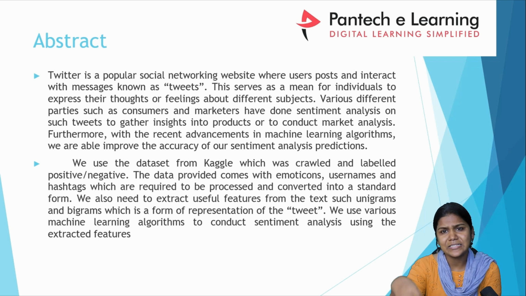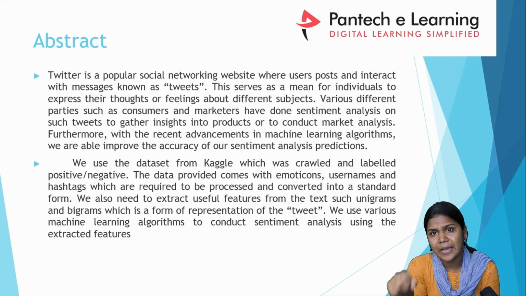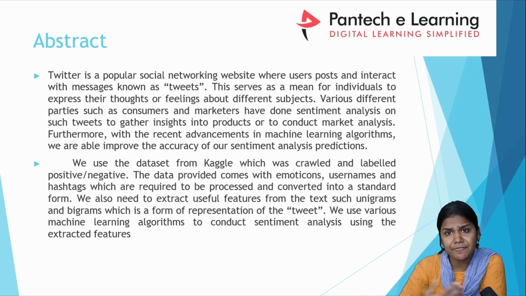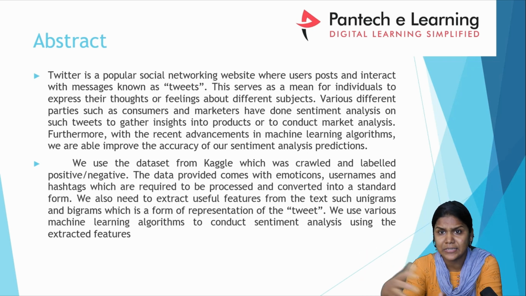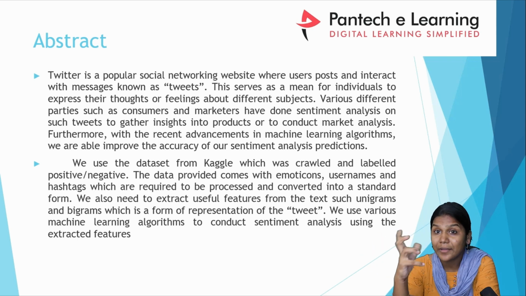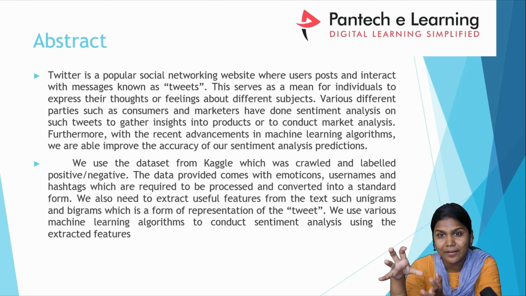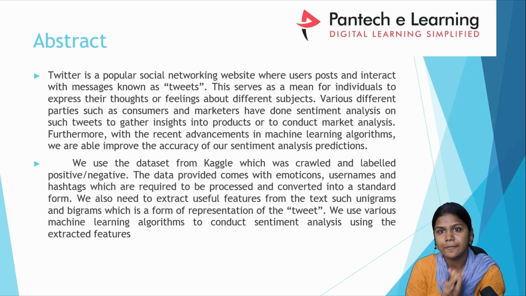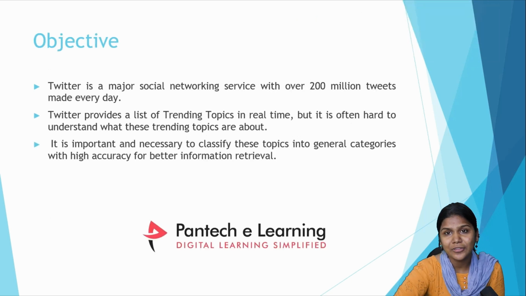In simple words, in social media, here in Twitter, suppose we are posting images or sharing some happy events. The reviews will be like, this post is good, or this location is good, or it is looking somewhat like a blurry image. Such types of tweets we are taking here and categorizing the complete set of tweets into positive tweets and negative tweets. Let us move on to the next slide.